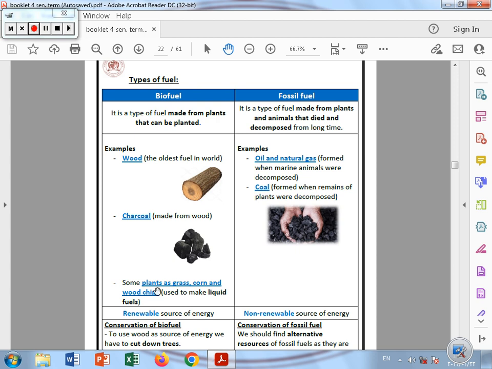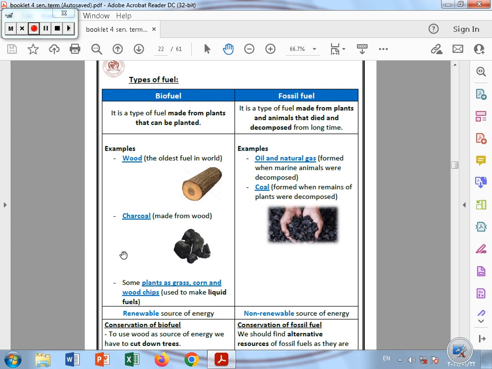And some types of plants, such as grass, corn, and wood chips, are used to make liquid fuels. So the biofuels come from wood, charcoal, and the liquid fuels that come from grass, corn, and wood chips. They are renewable sources of energy.